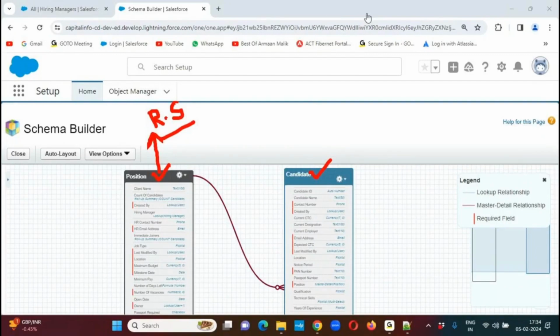Now I have a requirement. For example, these two objects are associated with lookup. Can I create a roll up summary field? No. Why? Roll up summary fields can be applicable only on the parent object which has a master detail association. If the objects are associated with lookup, a roll up summary field cannot be applied. Salesforce won't support it. But I want roll up summary functionality. What can I do? Go to development. If we change the relationship type from lookup to master detail, we can create roll up summary functionality, fine.